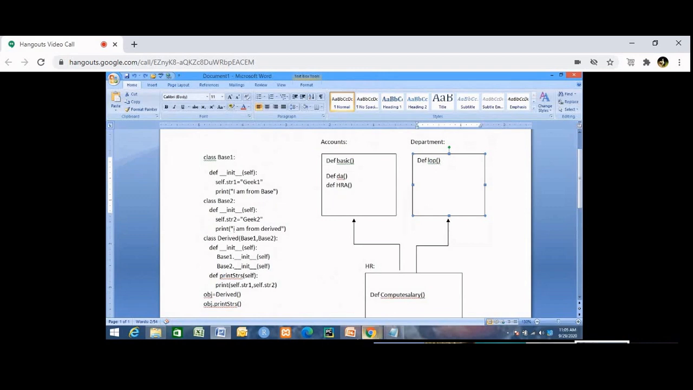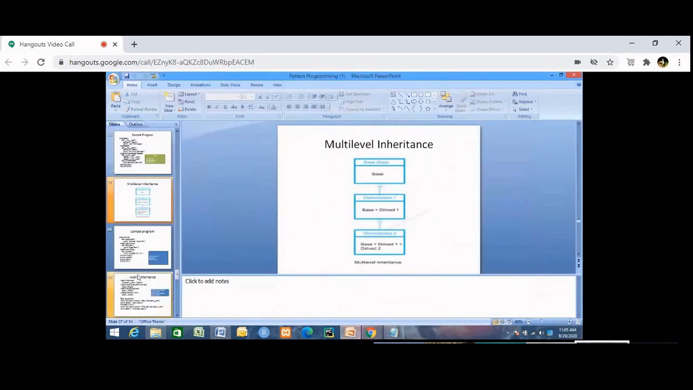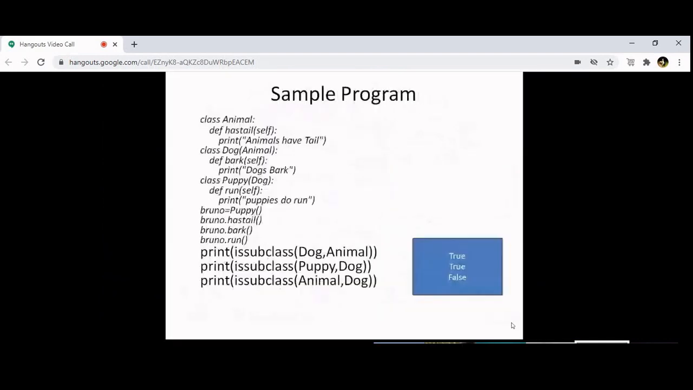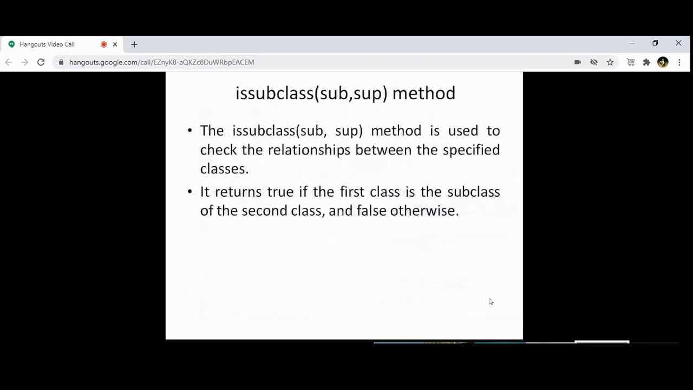Okay. Now, having understood that, you have understood this program. We'll see what is hybrid inheritance later. Now we shall see there is one method called issubclass(sub, sup). Now this is a very interesting method. You take down this method. I will tell you what is the use of this particular method and where we use it.